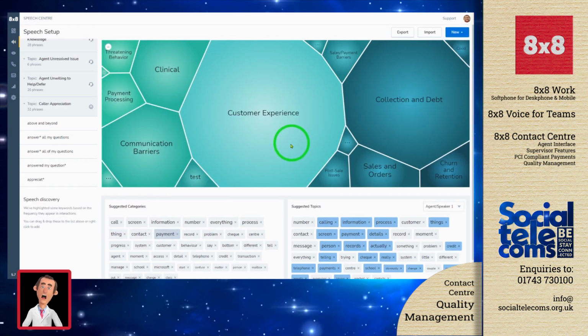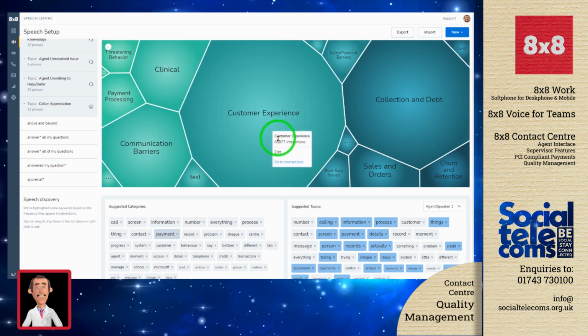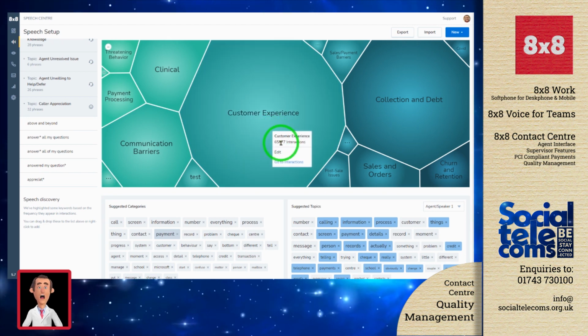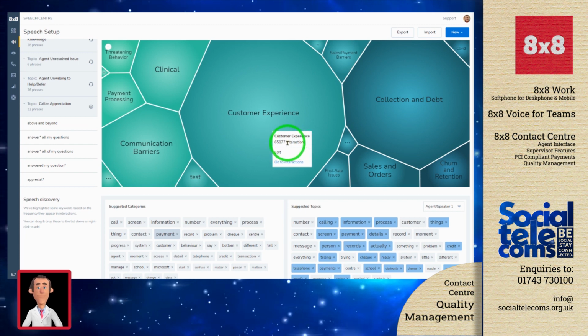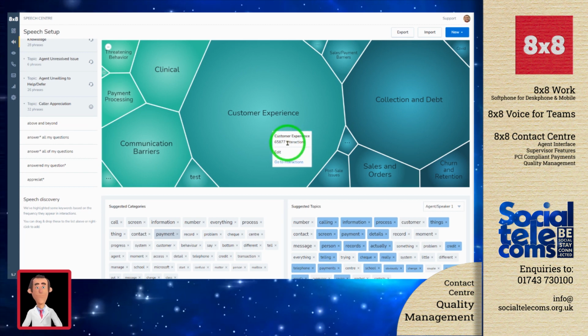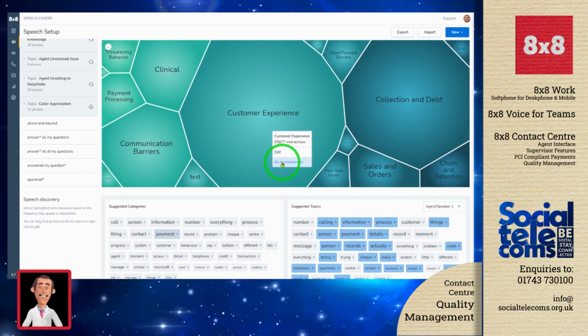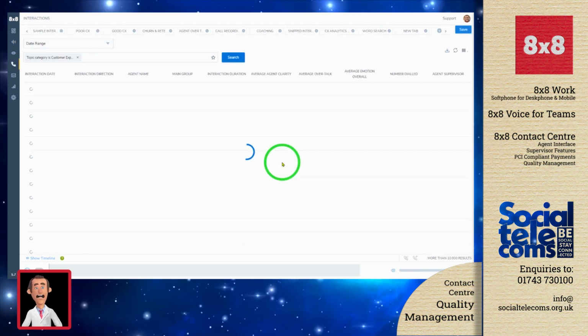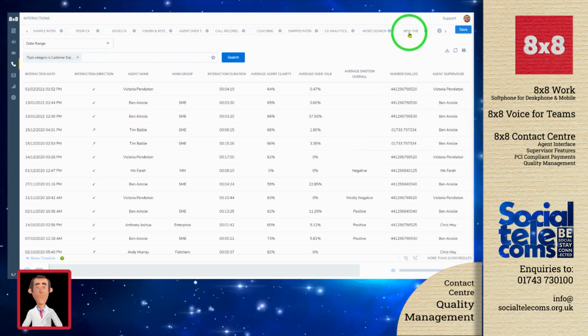If we move back to the bubble view or the heat map here, I'm going to right click in here. There's two key things to highlight here. One is we've just had under 66,000 interactions that have met this overall category. I can choose here to go to interactions and the application will now change screens. It's opened up a new tab for me at the top here.